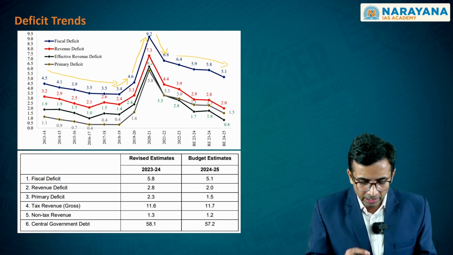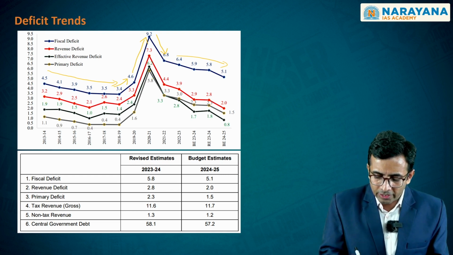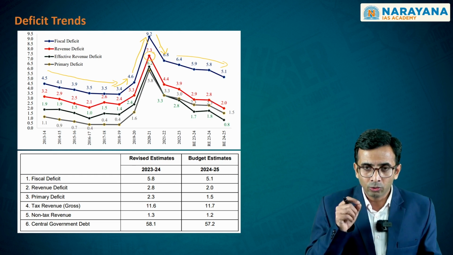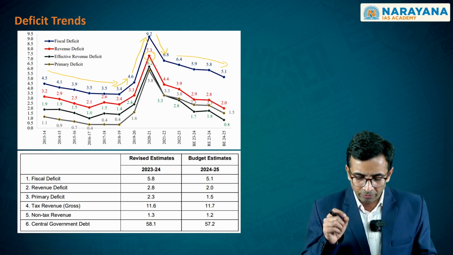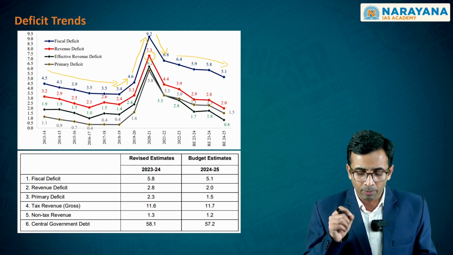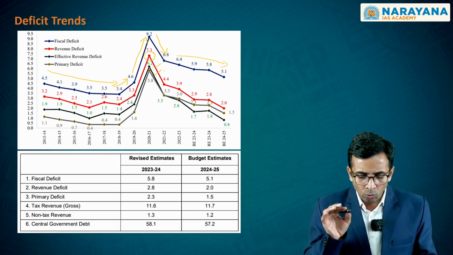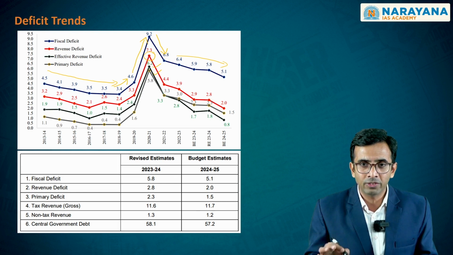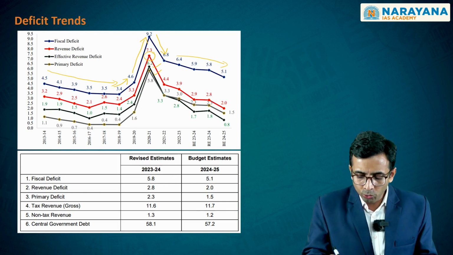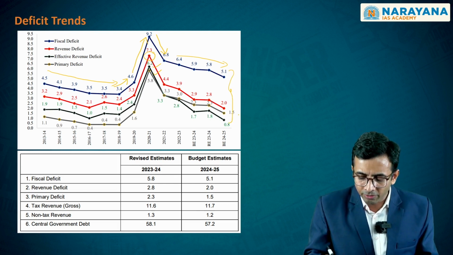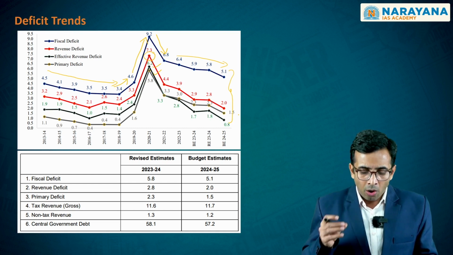On the other hand, even if you see the revenue deficit target, much of the revenue deficit was there in the 2020-2021 financial year, again because of the pandemic, and the same is true with respect to the effective revenue deficit and the primary deficit. You see that all of these are in the phase of getting rationalized.